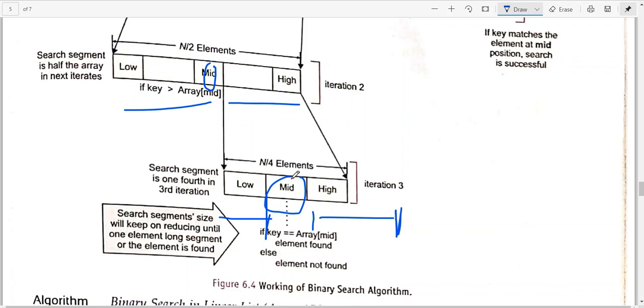If the number at mid is not the number you are searching for, and it is less, you should search here, and if it is bigger than the mid, you should search here. If you need to search here, then the starting point will be next to mid, so it will be mid plus 1. If it is to be searched in this direction, then your last should be mid minus 1. I hope it is clear to you.